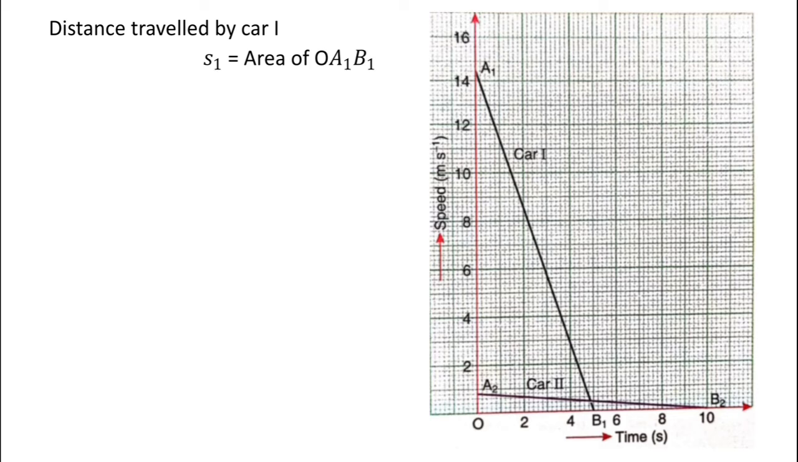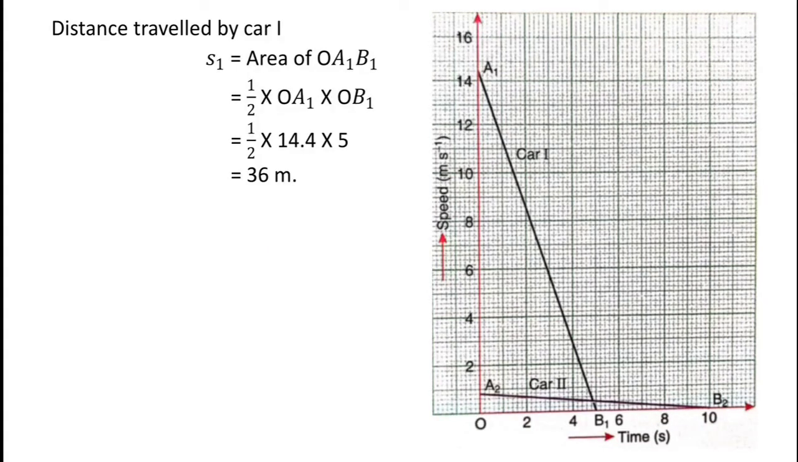So the area of triangle OA1B1 can be written as half of OA1 into OB1, and we have the value of OA1 as 14.4 meter per second and the value of OB1 as 5 second. So we can write half of 14.4 into 5, which comes out to be 36 meter. Hence, the distance traveled by car 1 is equal to 36 meter after the brakes were applied.